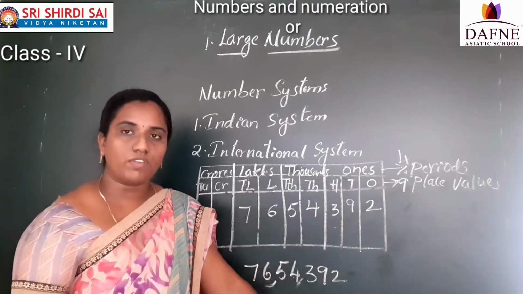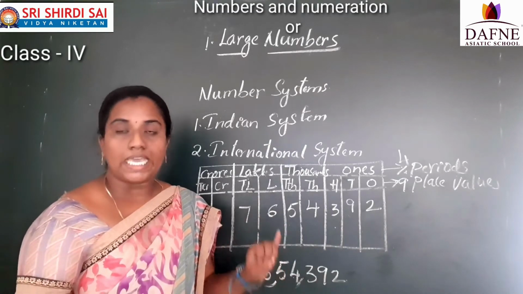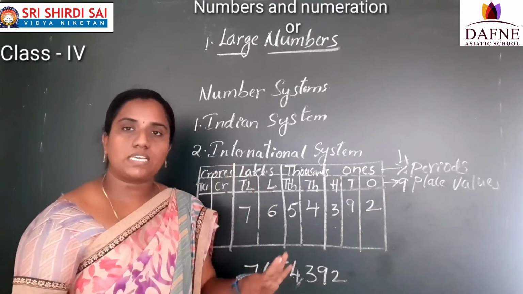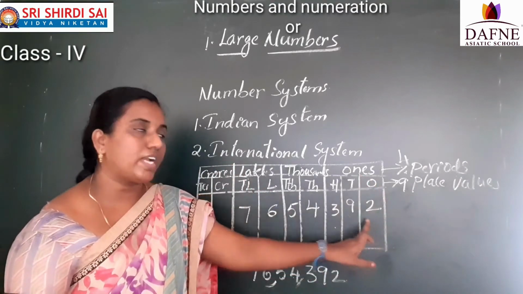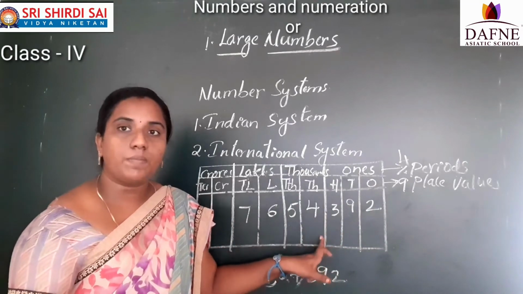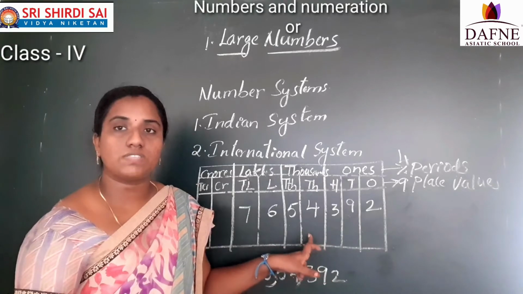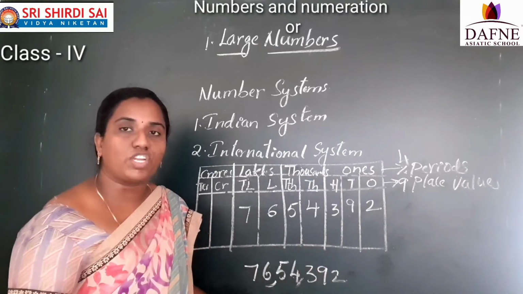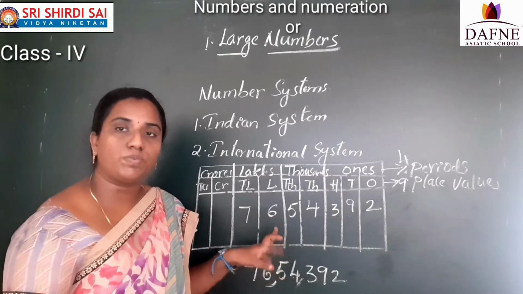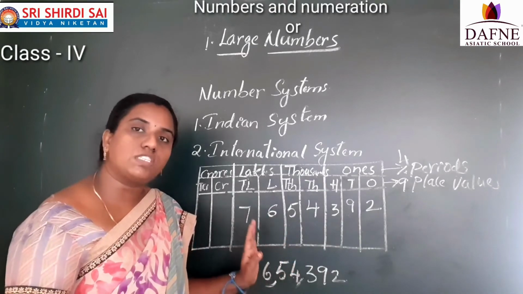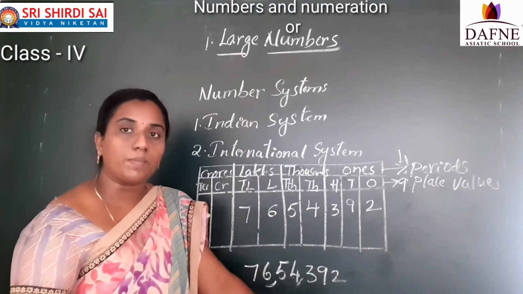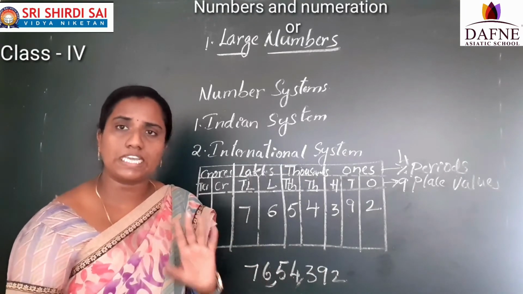Now Indian system, have you understood how to write the number in the place value chart, how to read the number, and how to place the commas? So first period is divided into 3 place values, 3 numbers after you have to place the comma, and the second period is divided into 2 place values, 2 numbers after you have to place the comma, and the last period, lakhs period, is also divided into 2 place values, 2 numbers, if crores is there, 2 numbers after you have to place the comma. Okay, have you understood how to place the commas? Clear, children?